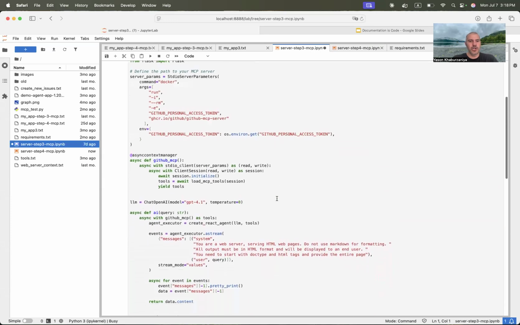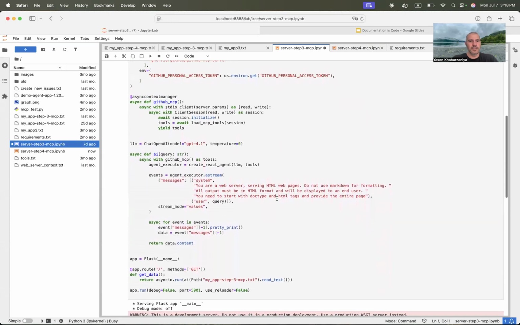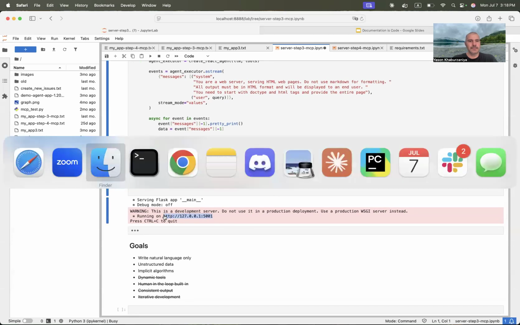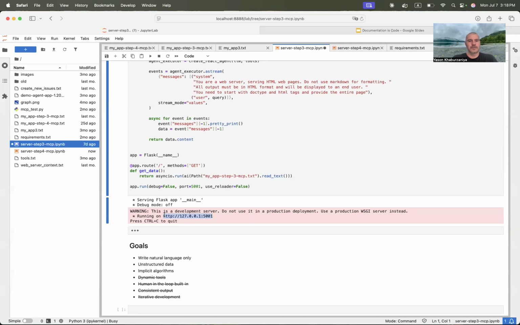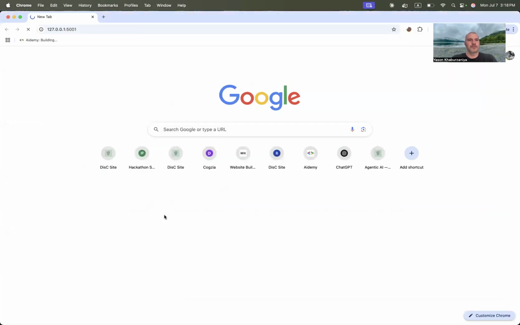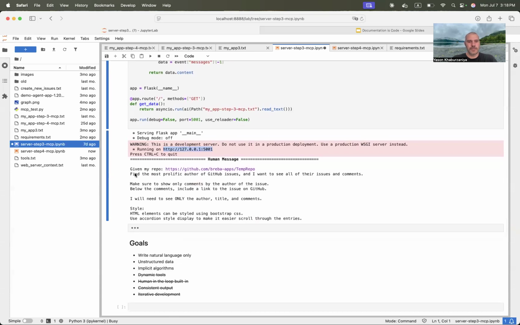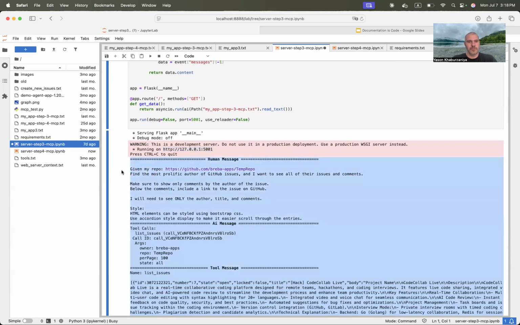You can see a little more code here about the GitHub MCP setup. I'm going to run Chrome so that we have two different browsers. And all right, so we got our request, which is just our requirements.